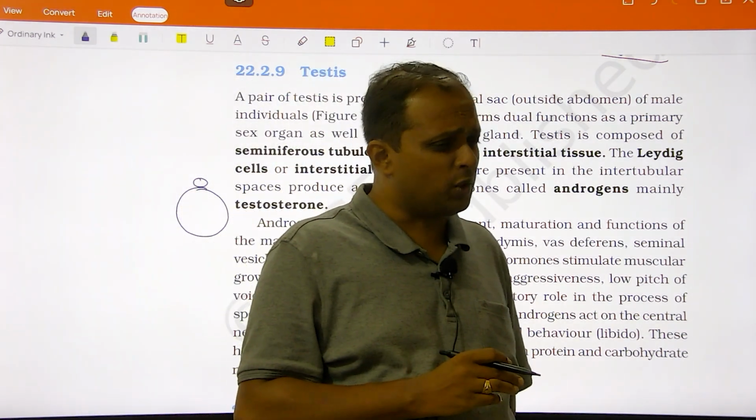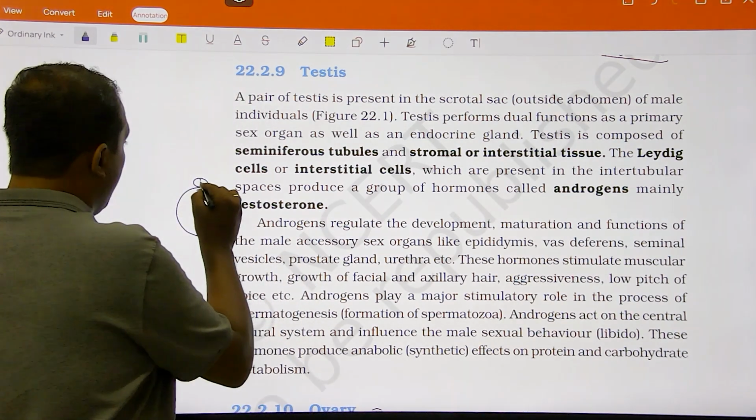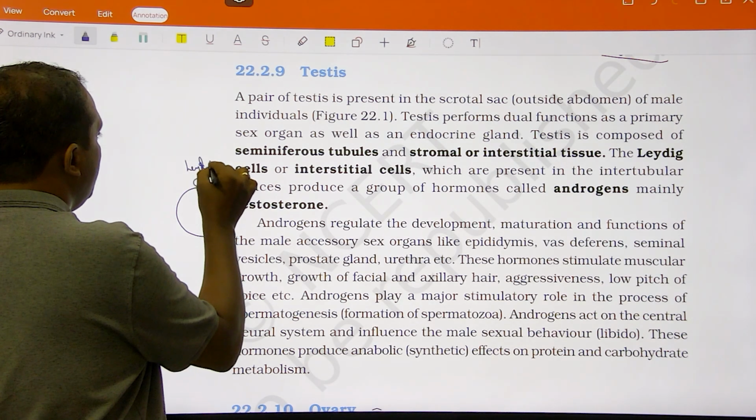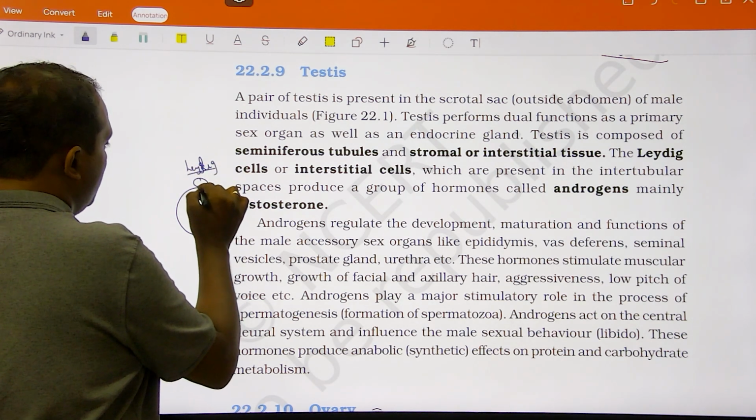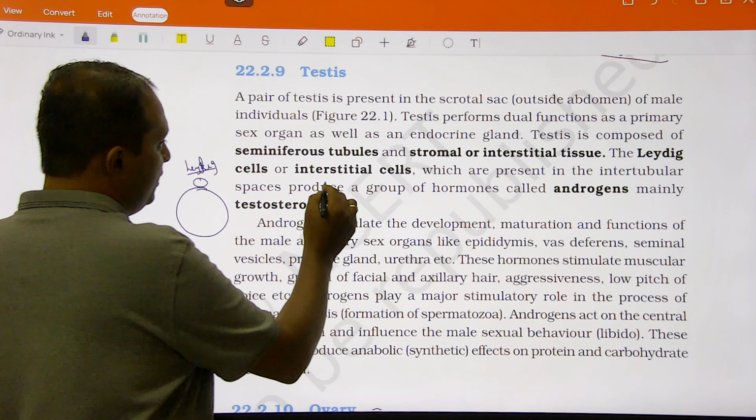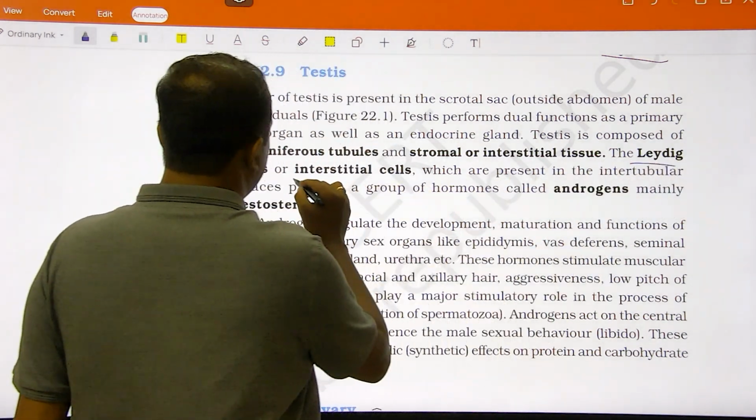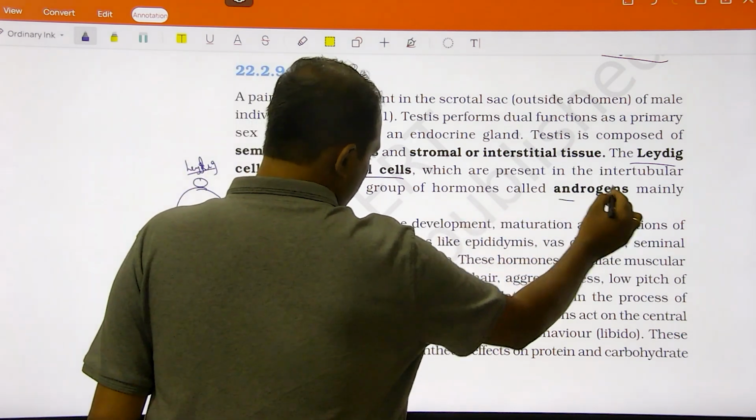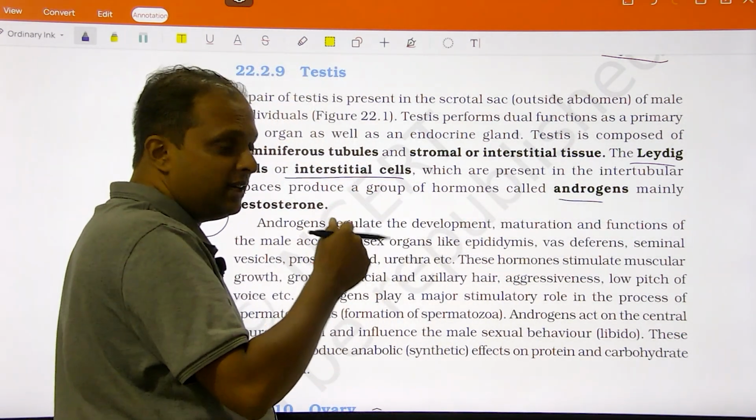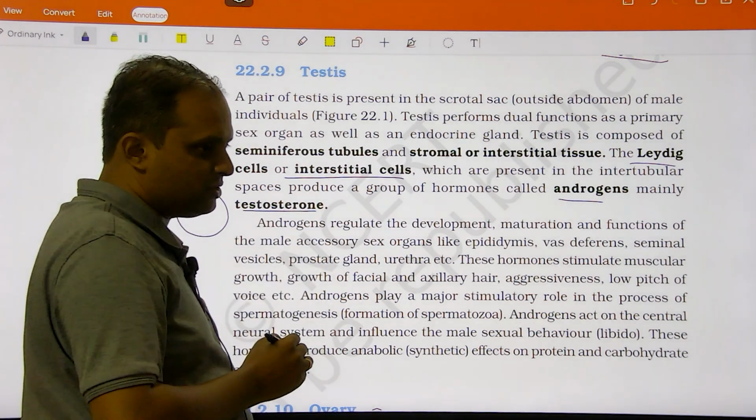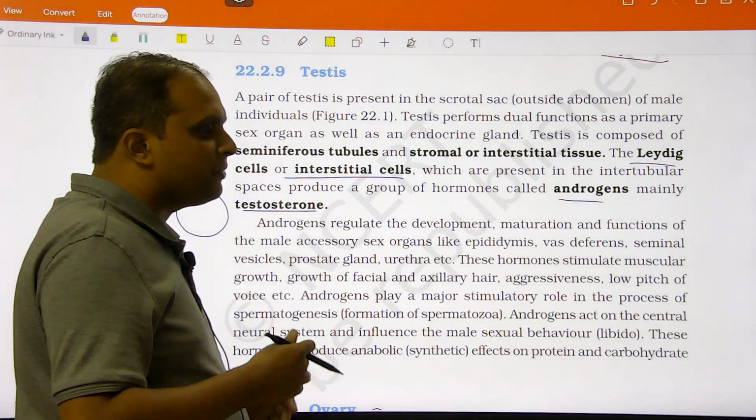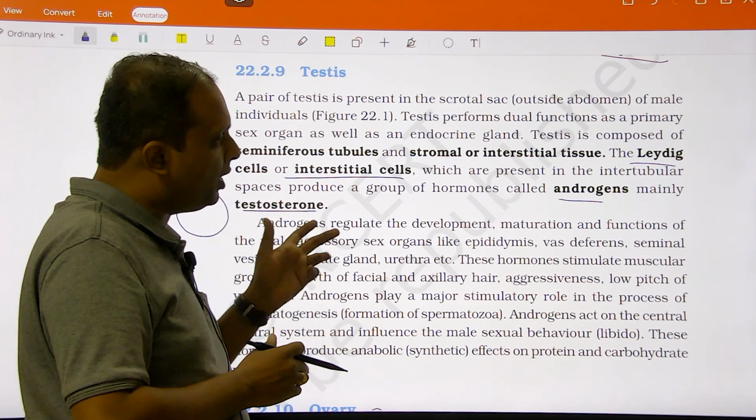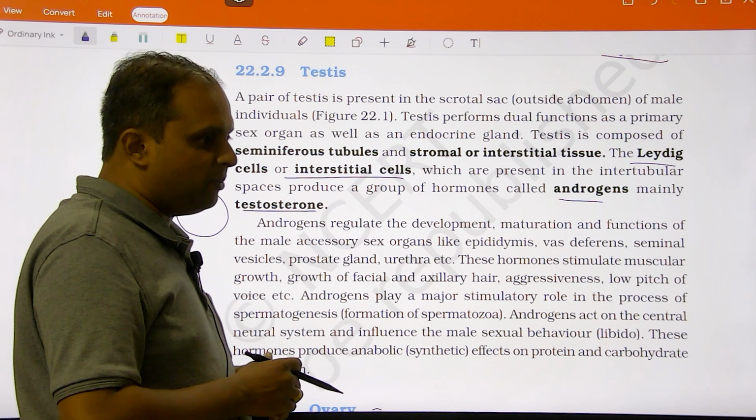Androgen, that is testosterone, is required, and that testosterone is produced by a cell which is called the Leydig cell. There is a cell associated with the seminiferous tubule. Here, the Leydig cells or interstitial cells, which are present in the intertubular spaces, produce a group of hormones called androgens. The major androgen is testosterone, and testosterone makes the spermatogenesis process happen. That's the reason we give importance to testosterone with respect to male fertility.